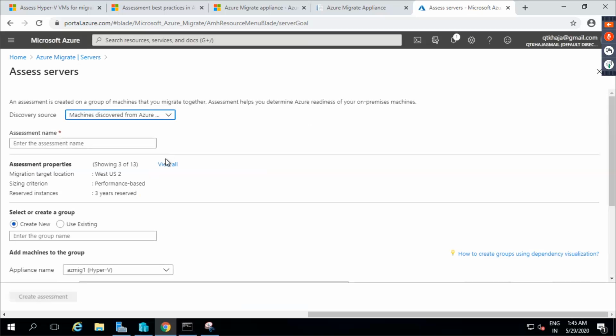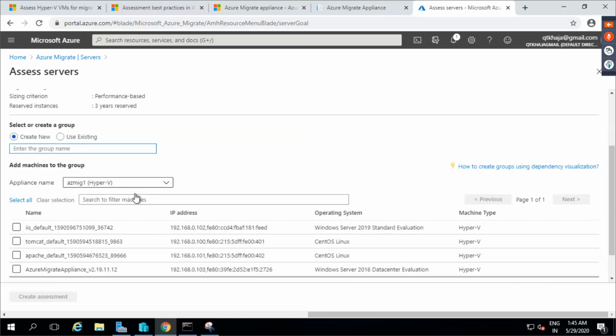Okay, right. So now if you see, it is asking what is your discovery source? Are you importing the machines, or are the machines discovered from the Azure Appliance? It is machines discovered from Azure Appliance. And now what is your assessment's name? Let me call this first assessment. Then it's asking if you want to create a new group. Yes, you can say that you want to create a new group.